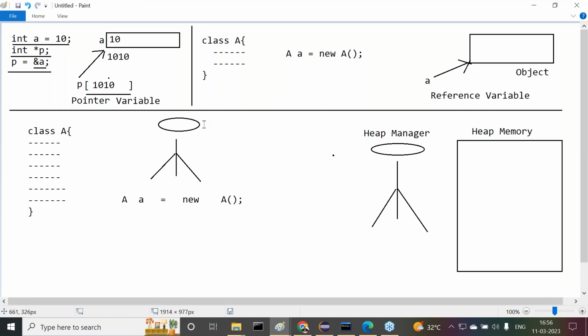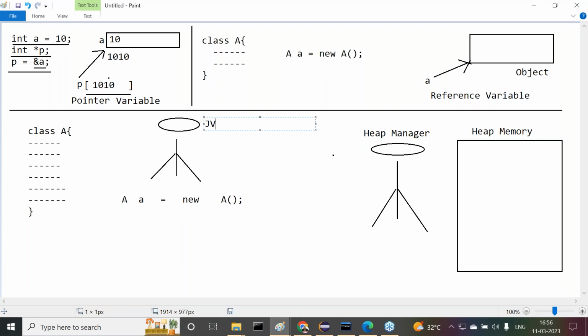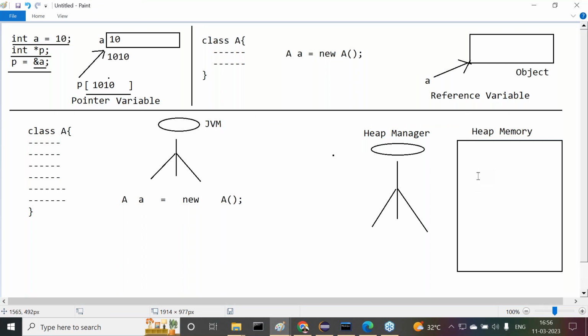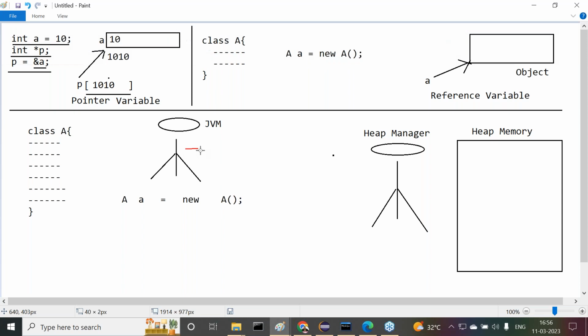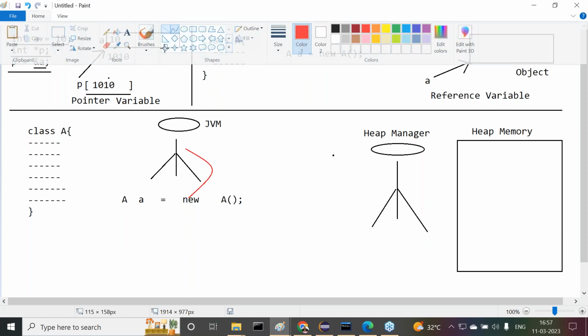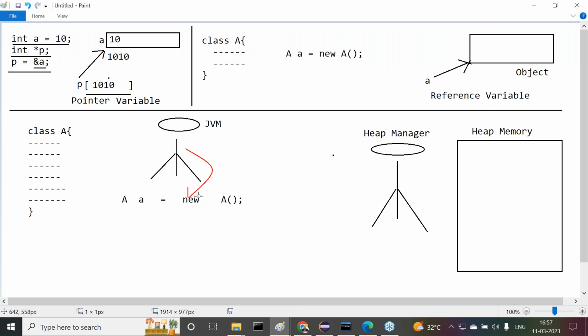The Java program is executed by JVM and the total memory is managed by the heap manager. Here only, in this heap memory only, objects will be created in Java. Observe carefully what I'm telling you now. When JVM is executing this particular instruction, a small a is equal to new A constructor, then immediately what is JVM doing now?